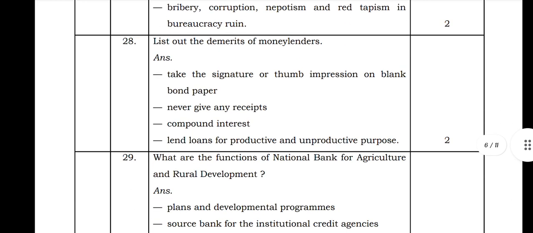In the 28th question they asked, list out the demerits of moneylenders. The demerits of moneylenders are: they take the signature or thumb impression on blank bond paper, never give any receipt, charge compound interest, and lend loans for productive and unproductive purposes. So these are the demerits of moneylenders.